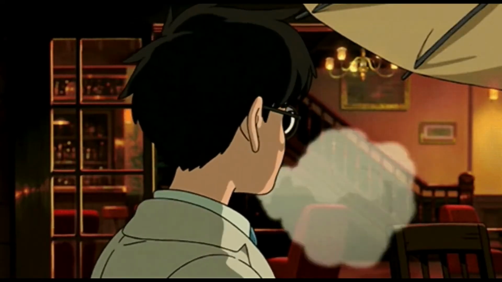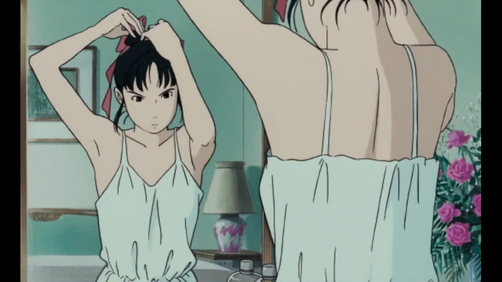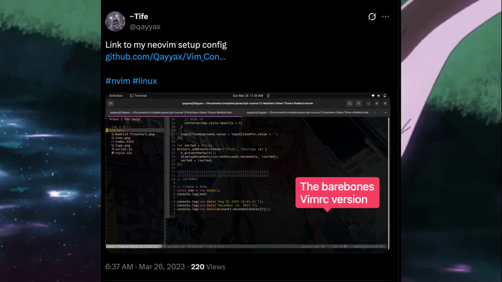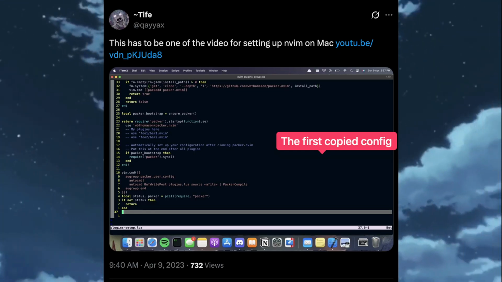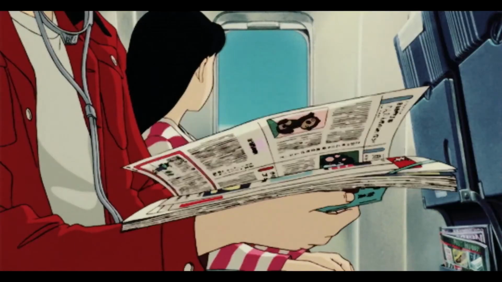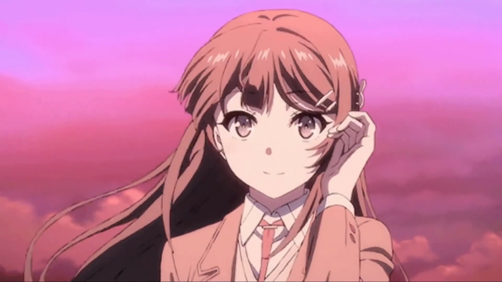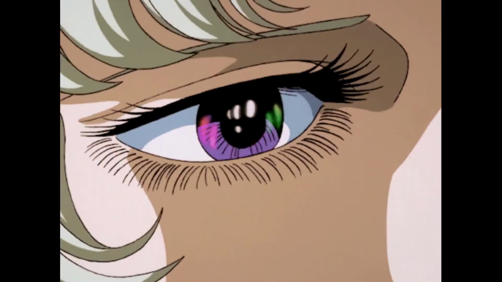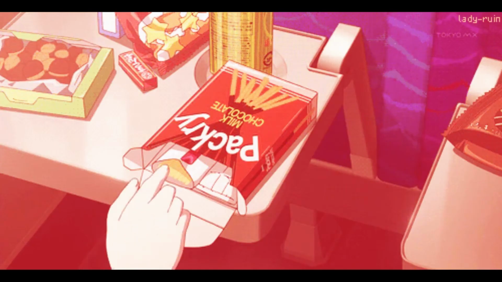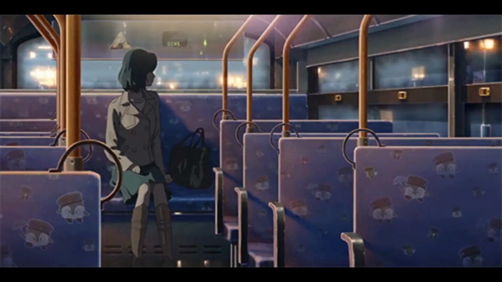I just took someone's configuration online. I tweeted about all of this, I think I'll put the screenshot of the tweets on the screen. I took someone's configuration online and I just went with it. I didn't know what was going on underneath the hood. I just knew, oh, the guy already bound JK to escape. These are his keybinds, and these are the plugins he has installed already. I just went with the flow, but I couldn't change anything.